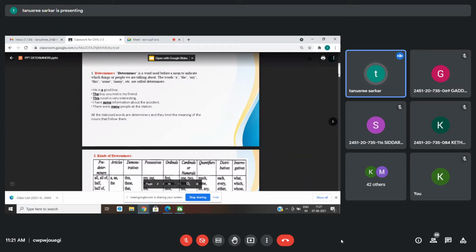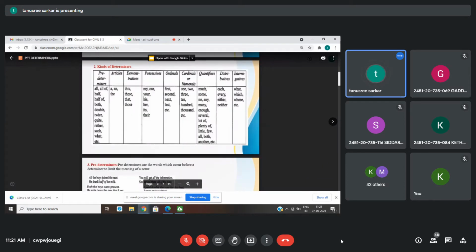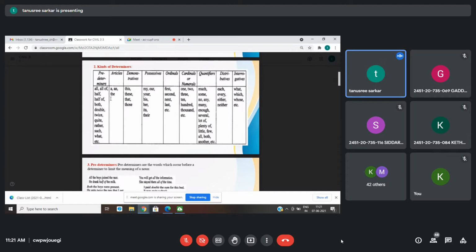Now there are different types of determiners. We have predeterminers which come before a determiner. So suppose you already have a determiner, the or an, and before that you attach a predeterminer. But this is also a determiner only. We call it a predeterminer.